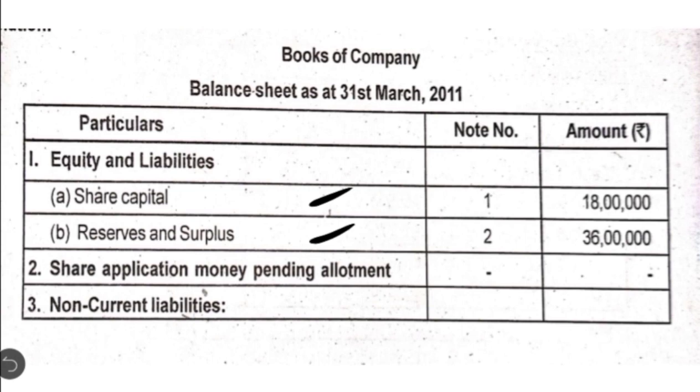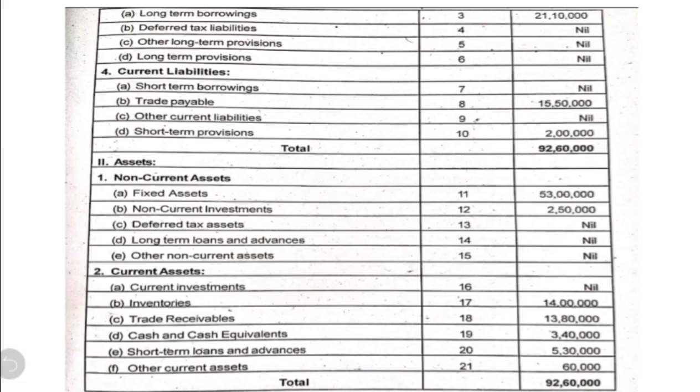Then we have one more item, money received against share warrants. Since the item is not given, you have to write it and write it as nil. Then the second heading here is share application money pending allotment. Again it does not have any note number and even the amount is not given, so you can write it as nil. Then the third heading we have is non-current liabilities. Under that, note number 3 is long-term borrowings, total of that is 21 lakh 10,000.